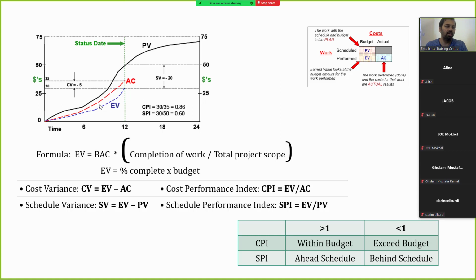At that time we need to collect all this information from the actuals, calculate the CV and SV, project the variance, and capture the variance according to the actuals. Then we need to modify our future planning according to the actuals we have received.